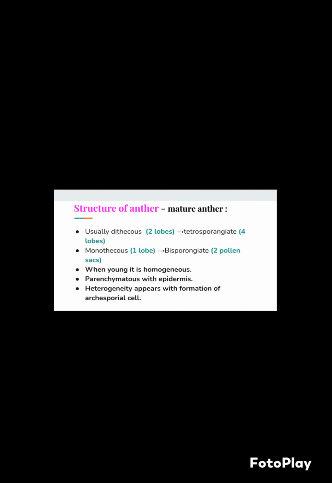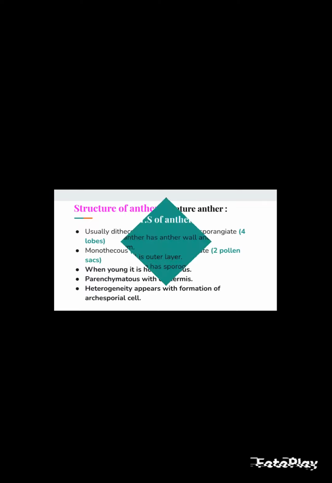Structure of anther: the mature anther. Dithecous, having two lobes, is called tetrasporangiate, having four pollen sacs. Monothecous, having a single lobe, is called bisporangiate, with two pollen sacs. When young it is homogeneous, parenchymatous with epidermis. Heterogeneity appears with the formation of archesporial cells.